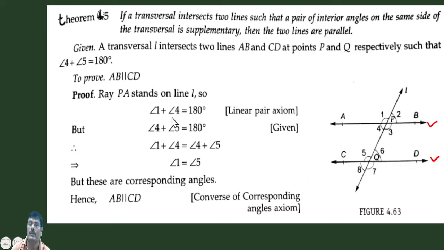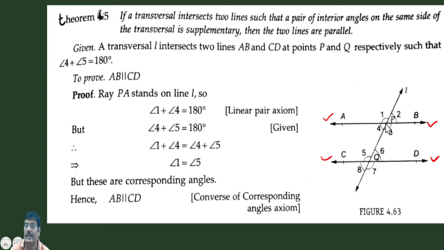So see, here is a line AB and CD intersected by transversal L at points P and Q, with angles 1, 2, 3, 4, 5, 6, 7, 8. So what do we have to prove? We have to prove that AB is parallel to CD. To prove that, we can use anything, corresponding angles or alternate angles.